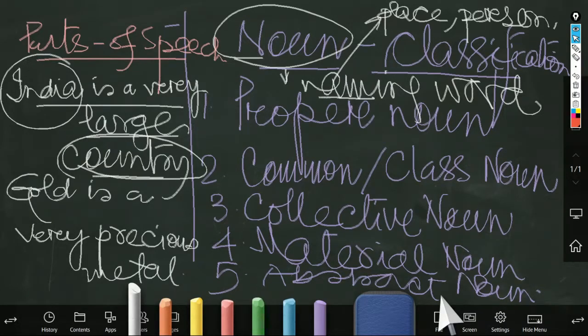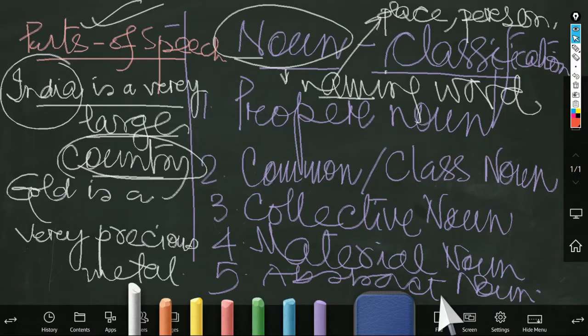If we do not use them, the sentence will not be complete. Therefore, to give special quality to the sentence, you use the part of speech named noun. So, noun is a part of speech.